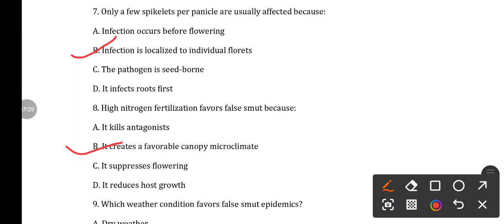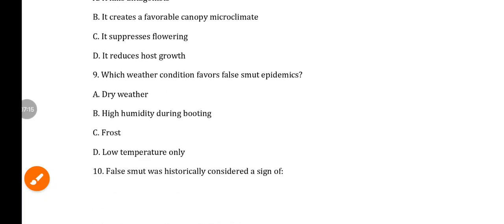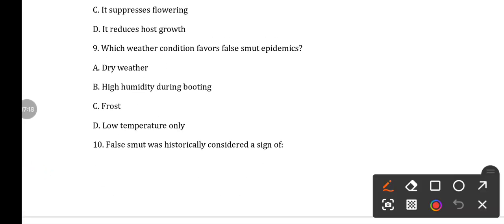Then question number 9. Which weather condition favors the false smut epidemic? The options are option A dry weather, option B high humidity during booting, option C frost, and option D low temperature only. So here the answer is high humidity during booting. Generally for the disease to occur, if there is rain during the panicle emergence or flowering stage, this actually favors the development of smut epidemics.